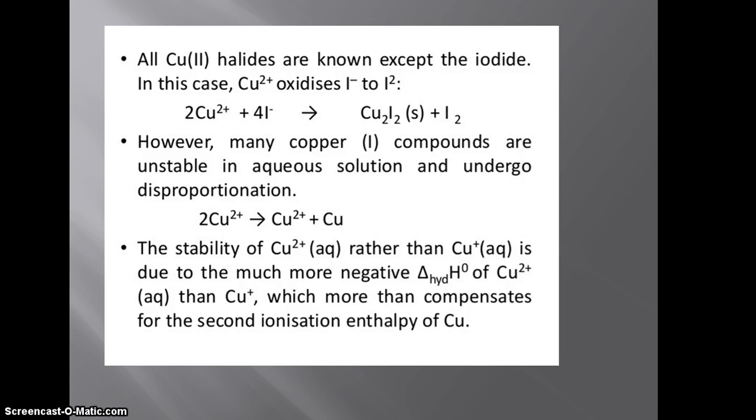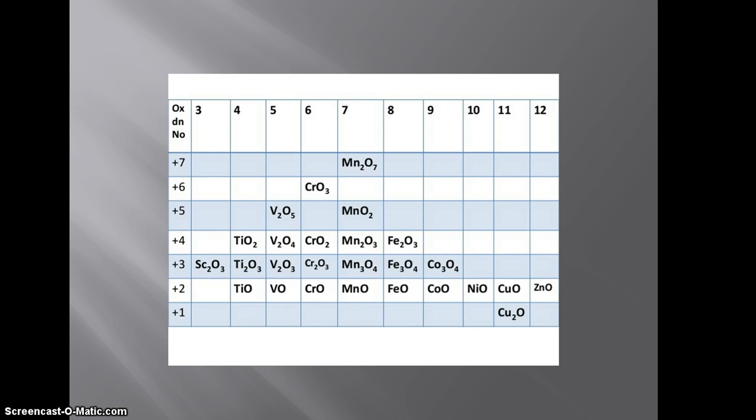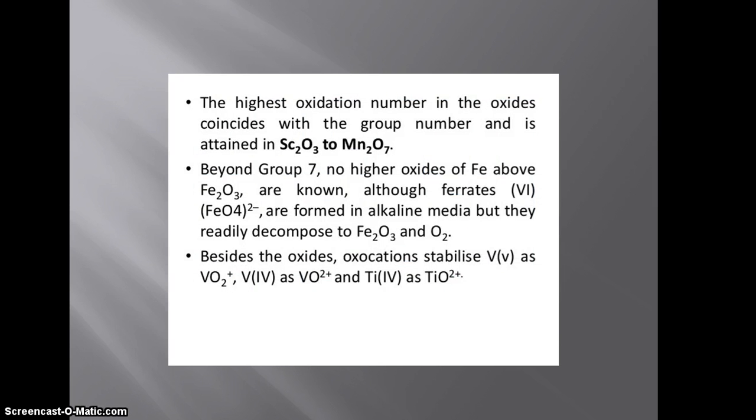Then copper. Copper is one of the elements that undergo a disproportionation reaction, where it gets oxidized to Cu2+. Transition metals have the ability to exhibit higher oxidation states, and they have the ability to form multiple bonds with other metals. The oxides of transition metals are given with variable oxidation states.